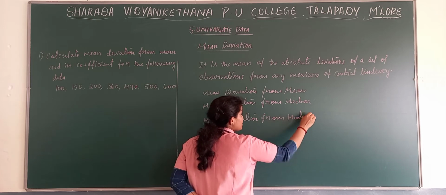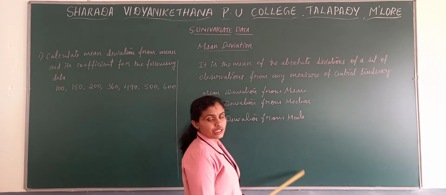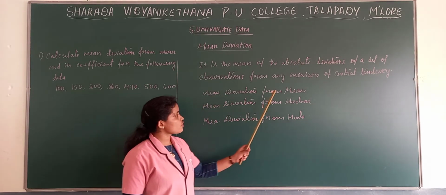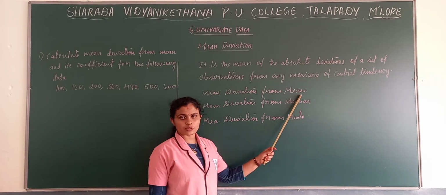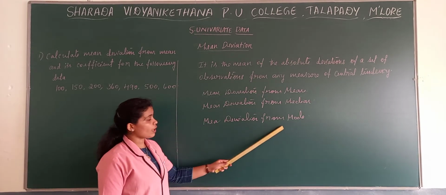So under mean deviation we are studying three kinds of mean deviation, that is mean deviation from mean, meaning arithmetic mean, mean deviation from median and mean deviation from mode.